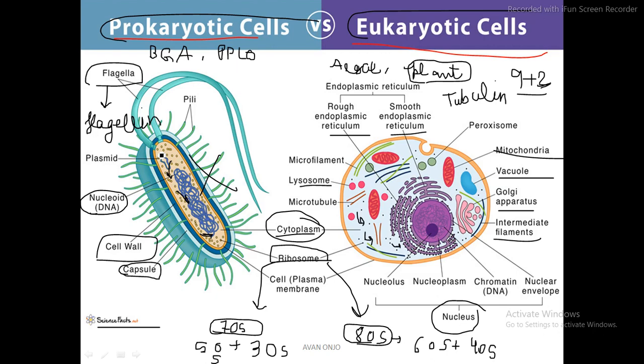I hope you have noted these. You can also draw these images, they are very simple. Now how we are going to move forward, let me give you a glimpse of that.